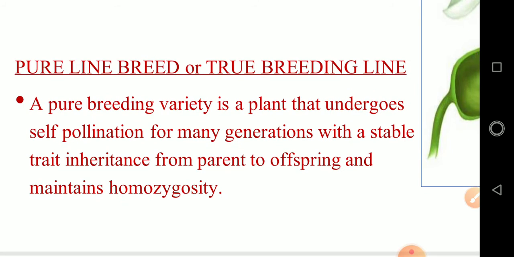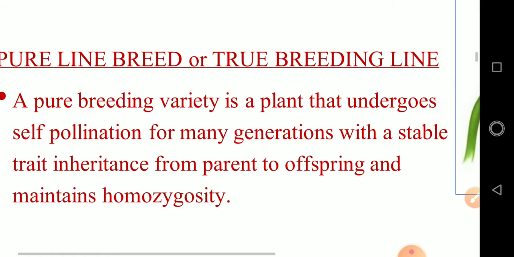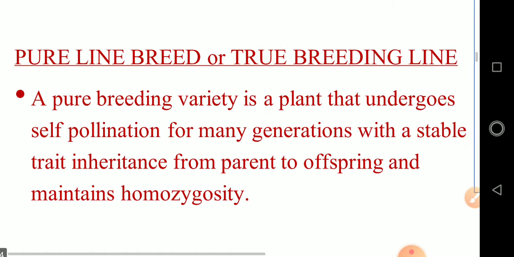What is a pure line breed, or a true breeding line? A pure breeding variety is a plant that undergoes self-pollination for many generations with stable trait inheritance from parent to offspring and maintains homozygosity. So listen here, for example, a plant which has the characteristic feature of being tall. In the first generation, the tall parents produce only tall plants.